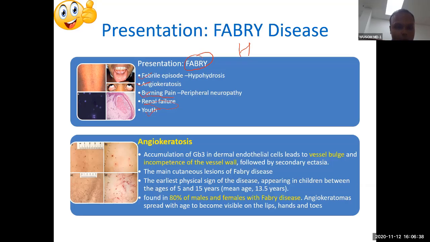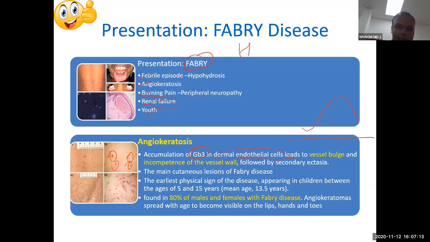So you can see what angiokeratoma is. Angiokeratoma is nothing but deposition of, this is Fabry disease. So fiber, I told you, remember this has fiber. Globotriaosylceramide has fiber. This lipid, the Fabry disease lipid globotriaosylceramide, deposits in the dermal endothelial cell, and that will cause the vessel to bulge. That bulging will be seen as angiokeratomas, like this.